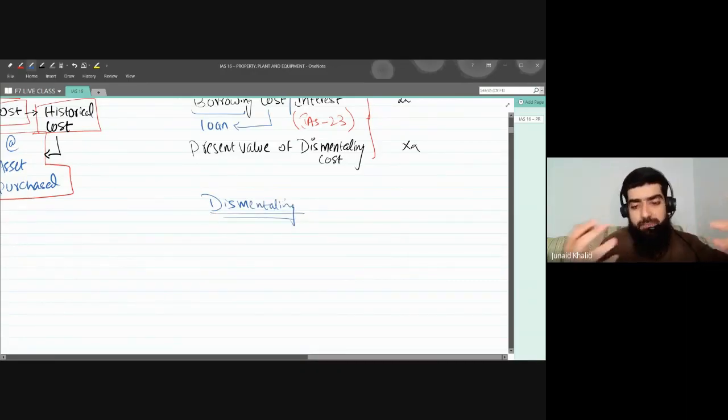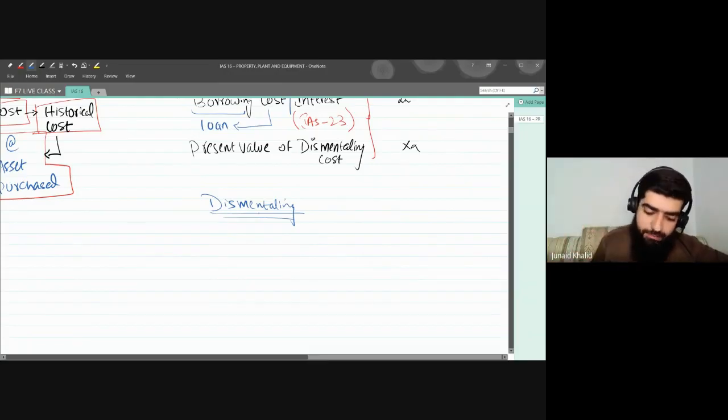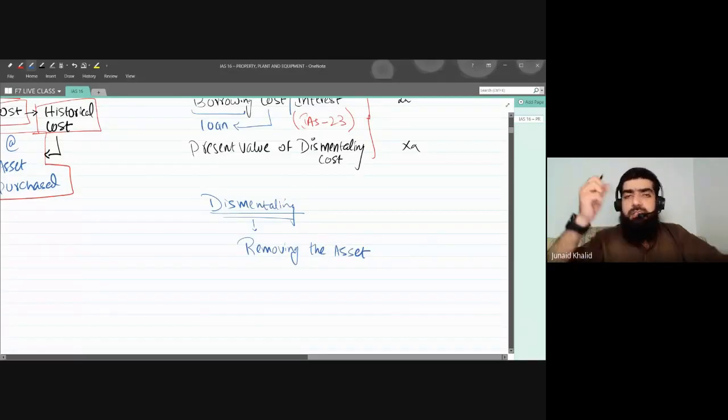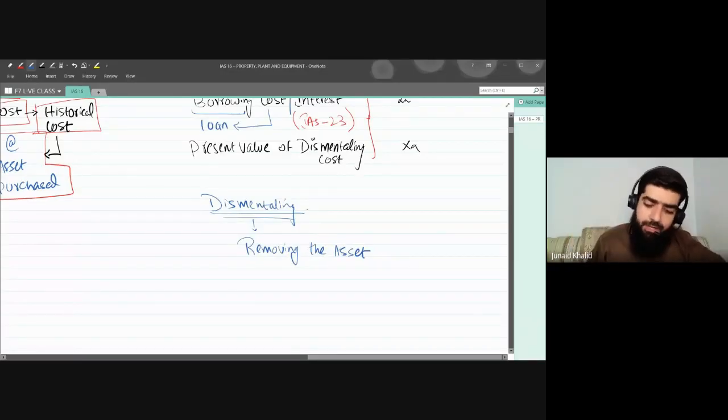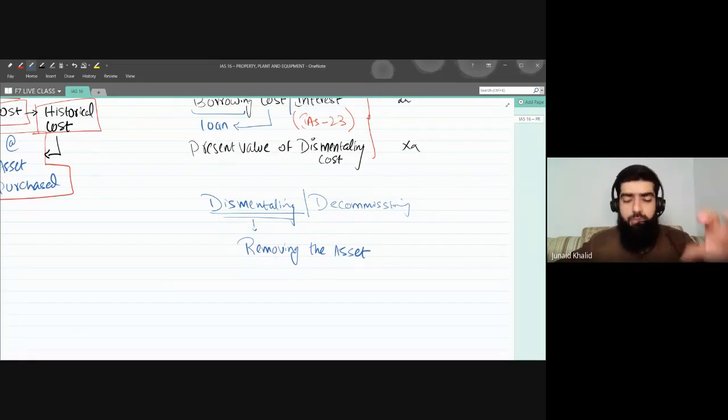First of all, what is dismantling? I am just discussing what dismantling is, not the cost yet. Dismantling means removing the asset. At times, dismantling is also known as decommissioning. Dismantling is also known as what? Decommissioning. What is dismantling? That is removing the asset.